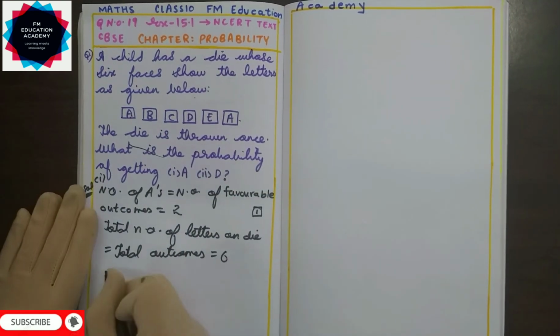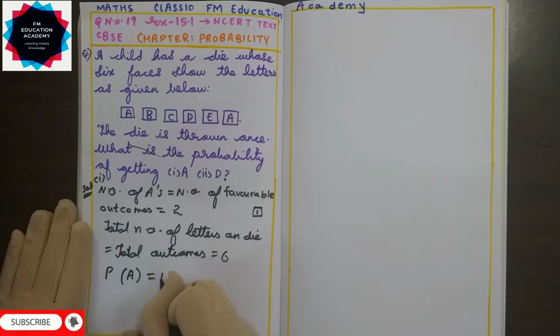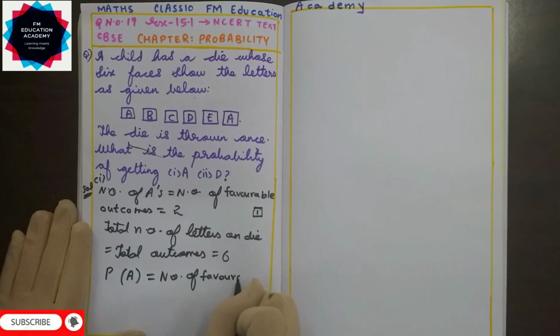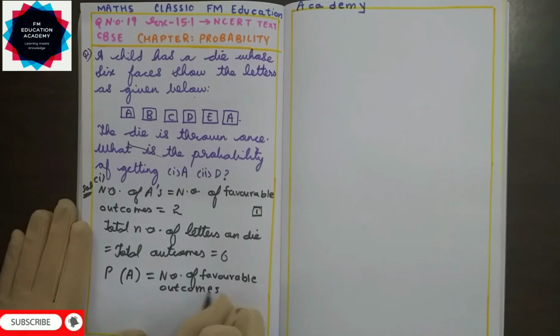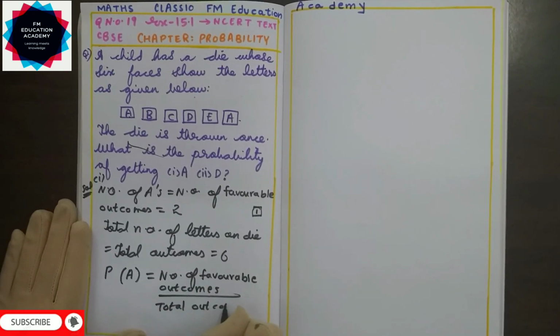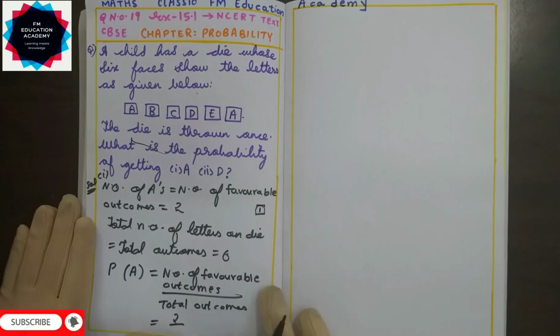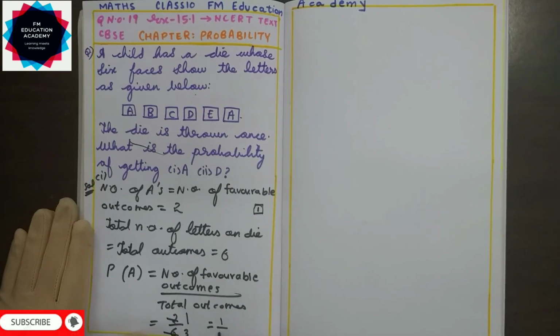So the probability that we will get an A is number of favorable outcomes by total outcomes. So 2 over 6. 2 1s are 2, 2 3s are 6. So the probability that we will get an A is 1/3.